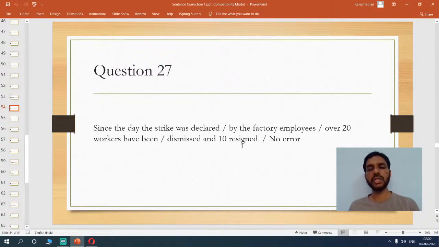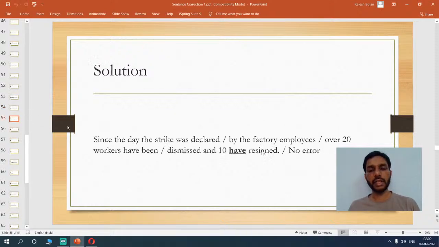That construction would be more appropriate because this happened quite recently, right? So you have to say, since the day the strike was declared by the factory employees, over 20 workers have been dismissed and 10 have resigned. So that's how you have to modify it. So you see, 10 have resigned.